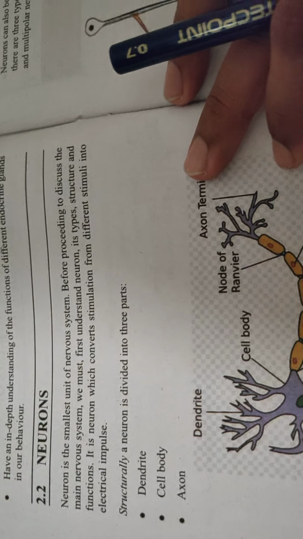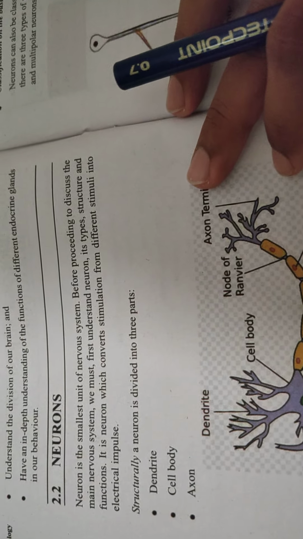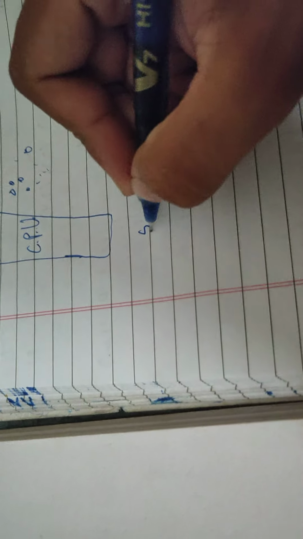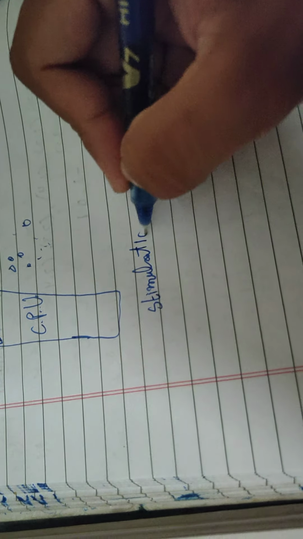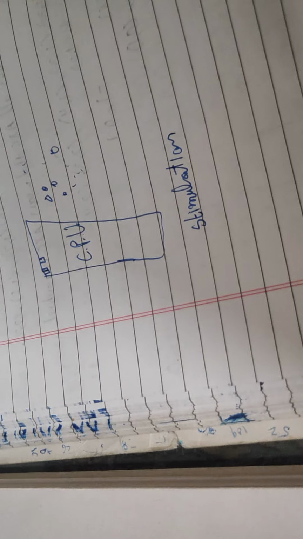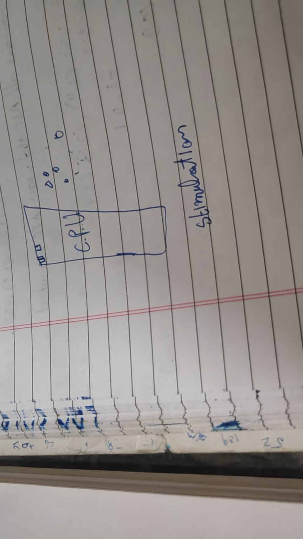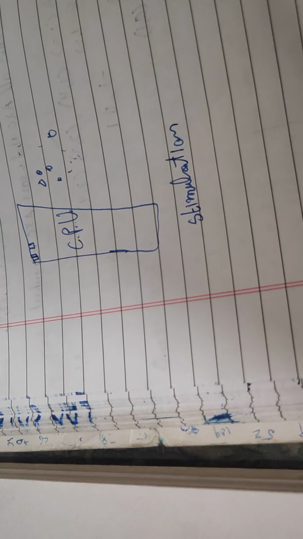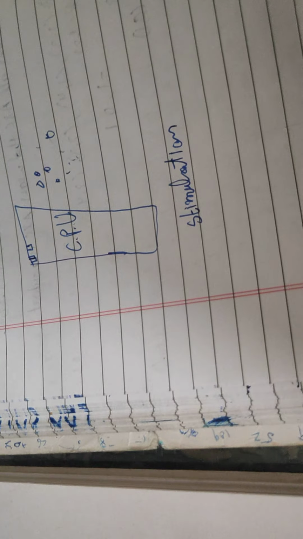Obviously, it is the neuron which converts stimulation from different stimuli into electrical impulse. So what does it do? It converts stimulation, that is, the feeling of a touch, and it converts it into what? Into a kind of electrical impulse, like an electric current or an electric signal. Okay, it converts stimulation into an electric current.